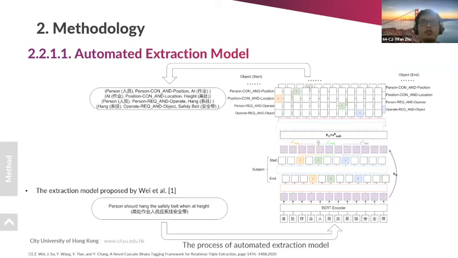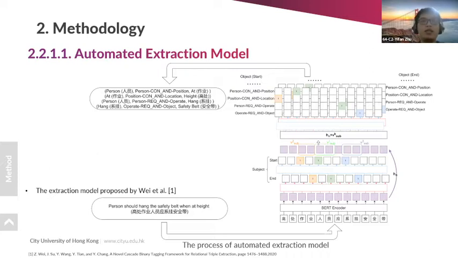For the automatic instruction model, we use the instruction model proposed by Weiss research. And then we just cut the output triplet into two parts: the first half triplet and the second half triplet. Because if we use a fixed relation to link with the subject or object, it will restrict the flexibility of the representation and cannot suit the proposed structure of our knowledge graph.